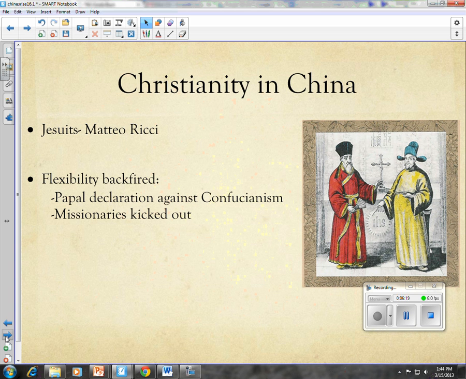Other Christian religious groups in China were angry because the Jesuits were getting too many converts and they were worried that the Jesuits were watering down their principles. So they wrote a letter to the Pope, and the Pope responded to the Chinese emperor and said basically, you guys are all barbarians and you should convert to Christianity. And in response, the emperor kicked them out. So you'll be reading about Christianity in China a little bit as well.